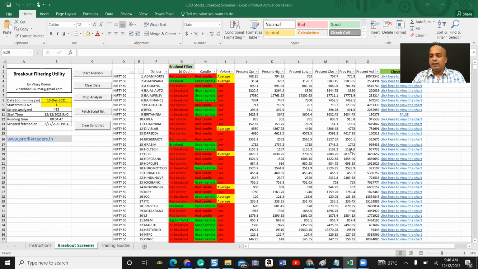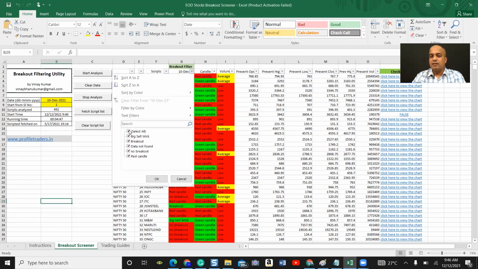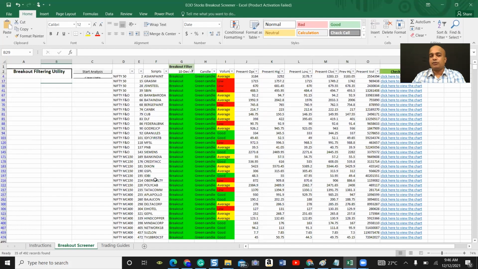So instead of checking everything, there is a filter here, the breakout filter. You just click on this, and it shows everything. Unselect everything and select only the breakout stocks. If you select this, it shortlists only the breakout stocks. Can you see these are the only breakout stocks?